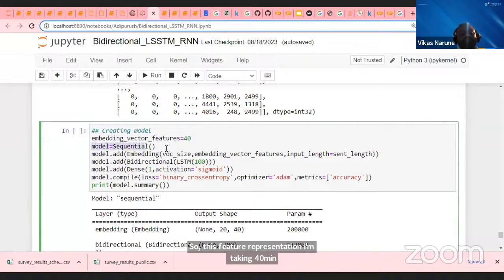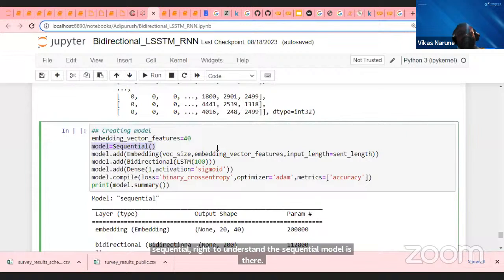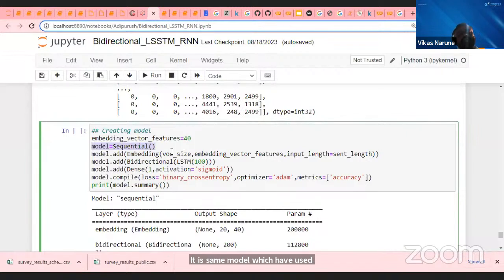Then I'm calling my model Sequential. Try to understand, this Sequential model is the same model which I have used for the artificial neural network. It is the same model which I have used for the convolutional neural network. Here also, when I'm calling my recurrent neural network, I'm using the same model. Only the layers are changing, guys. Only the layers will change.